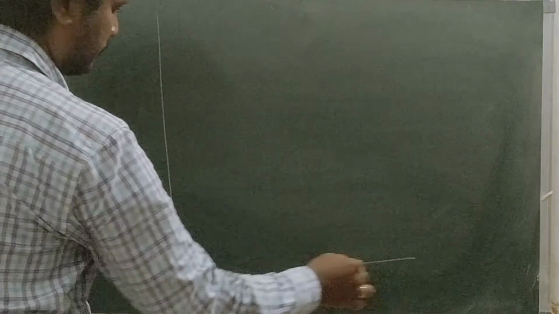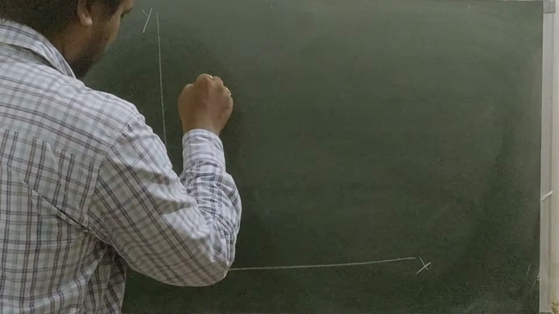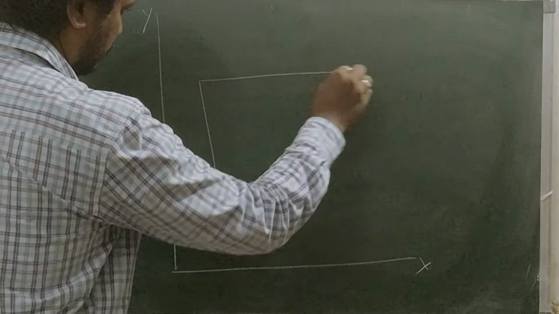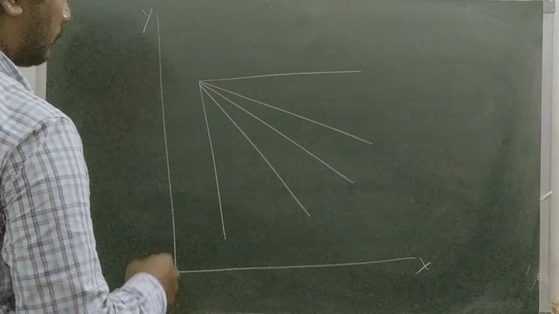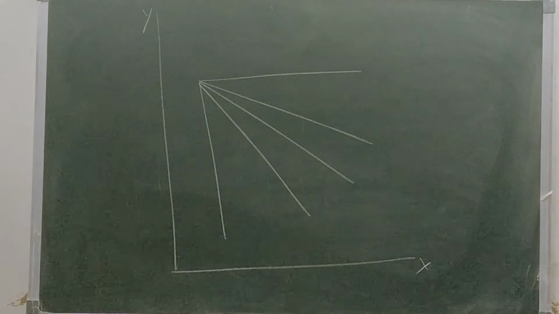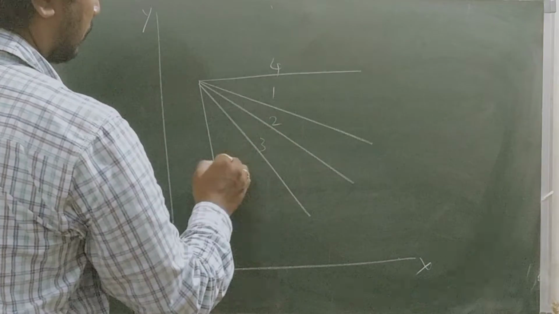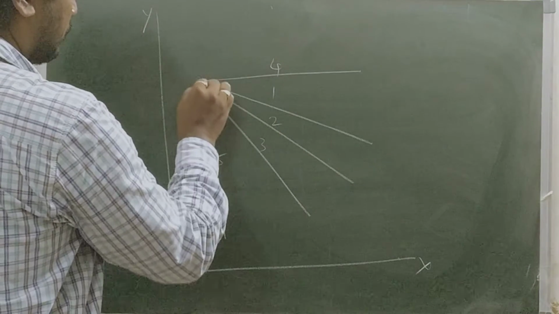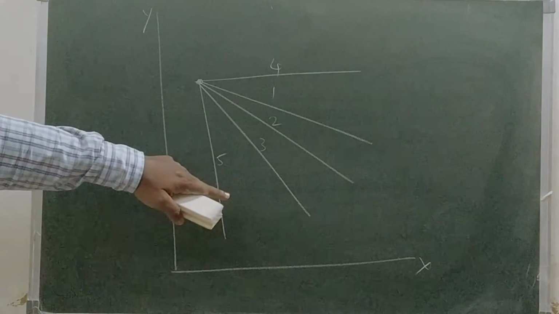Next one is now with graphical movement, the graphical chart. Just write down. The y axis and the x axis.